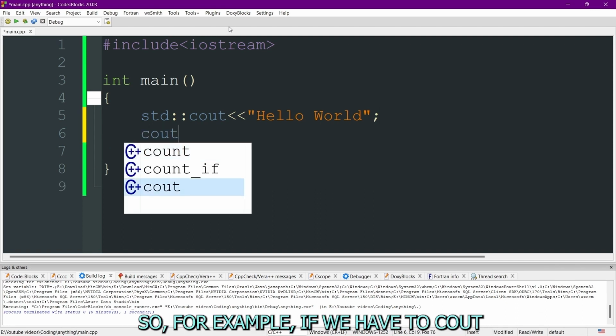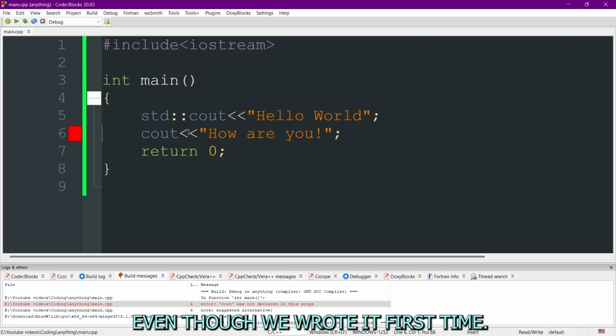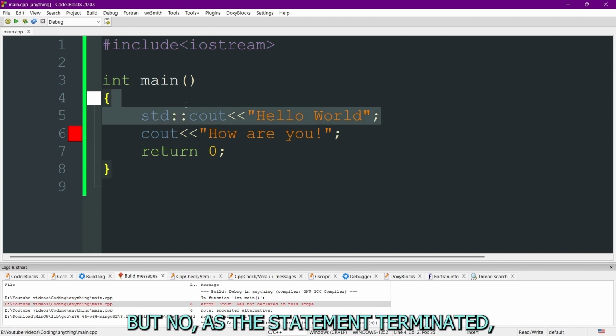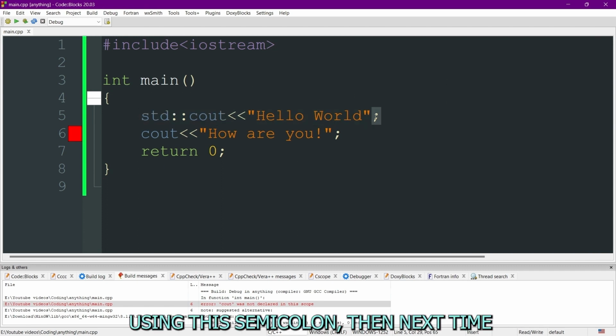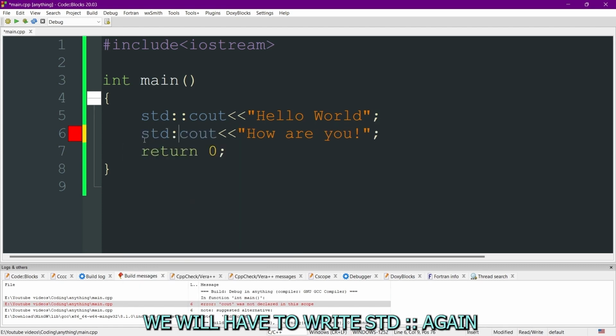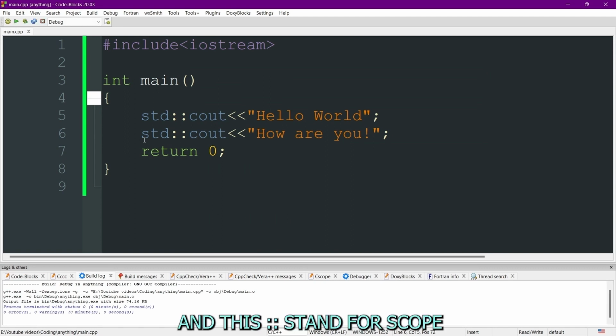So for example, if we have to cout how are you, again it would give us an error even though we wrote it the first time. But no, as the statement ended using this semicolon, next time we will have to write std double colon again, and these double colons stand for the scope resolution operator.